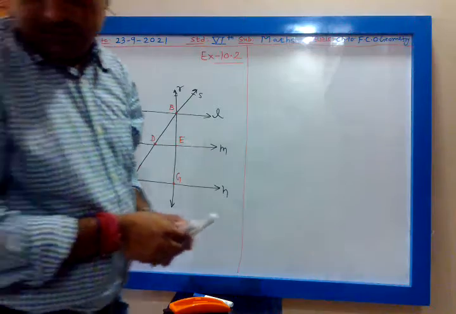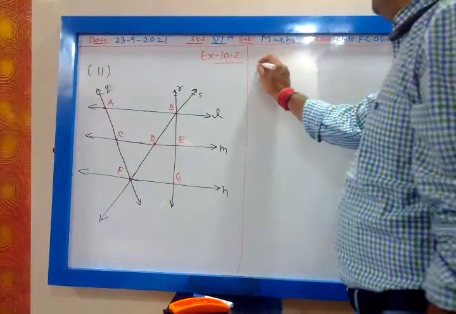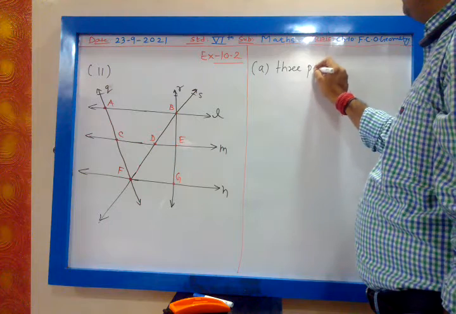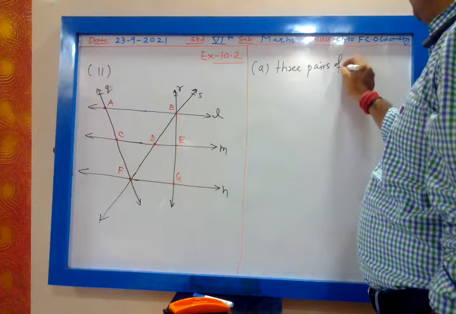Now 3 pairs of parallel lines. Okay, chalo. 3 pairs of parallel lines, this you have to write.